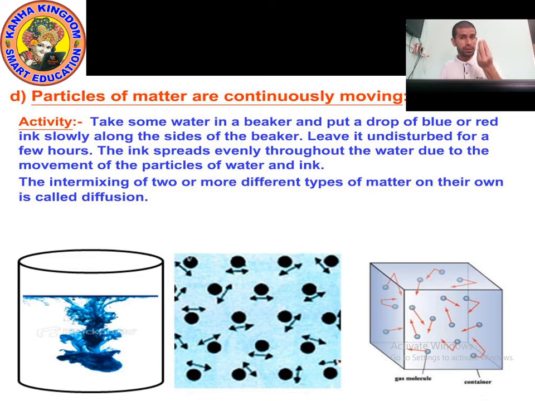When particles of ink mix with particles of water without disturbing, we say this is diffusion. Understood? Now let's move on to the next point.